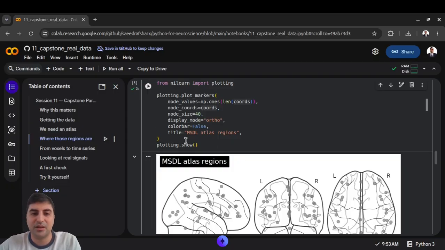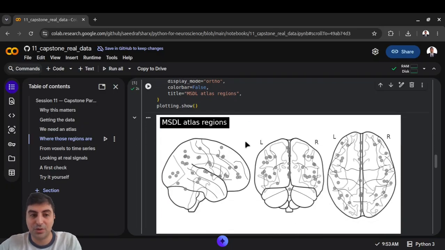And a beautiful title. When you do plotting.show, it is basically similar to what we did in Matplotlib. If you haven't watched the video about Matplotlib and plotting scientific plots and visualizations, please do so. Okay, let's see what we're doing. Each dot is one region, plotted on a glass plane from these three angles. That is the thing we're about to extract from.